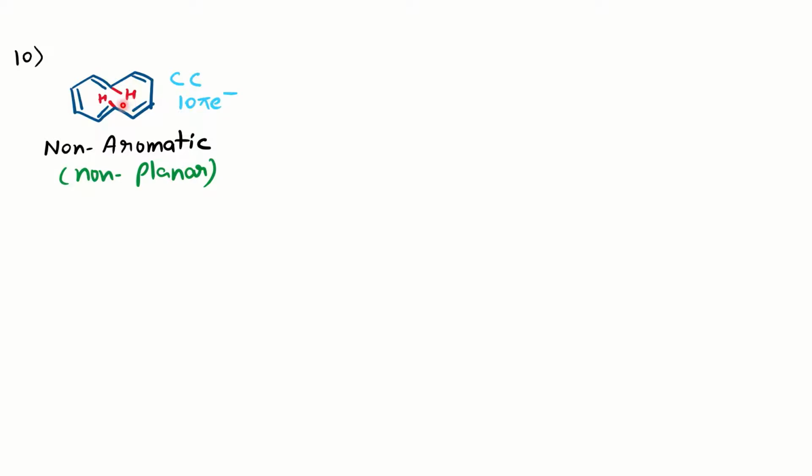Because it is non-planar. It's because of this van der Waals interaction between the electronic cloud of these two hydrogens that disrupts the planarity of this molecule. The next isomer, you can also write this [10]annulene in this form, where you can assume that it is cyclic, completely conjugated, 10 pi electrons, and you feel that it is planar. But again, planarity is lost here because of the angle strain.